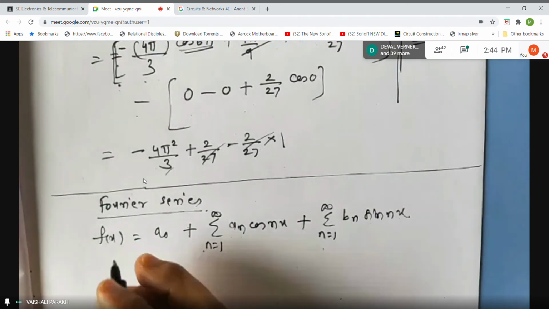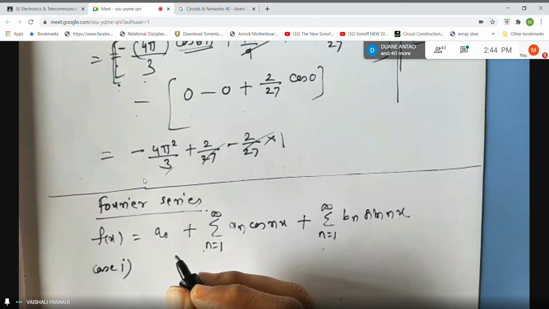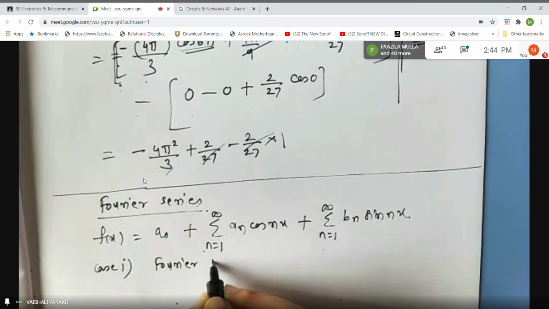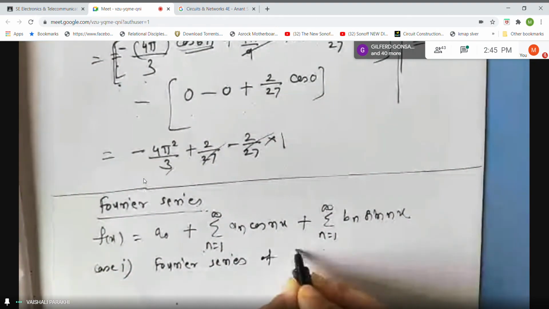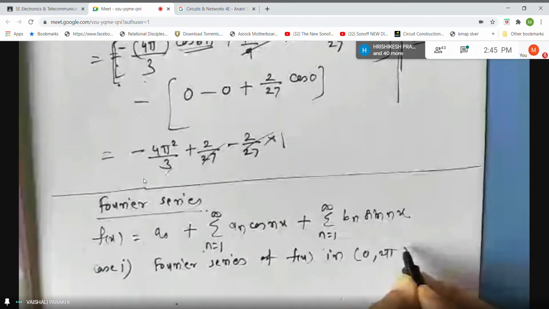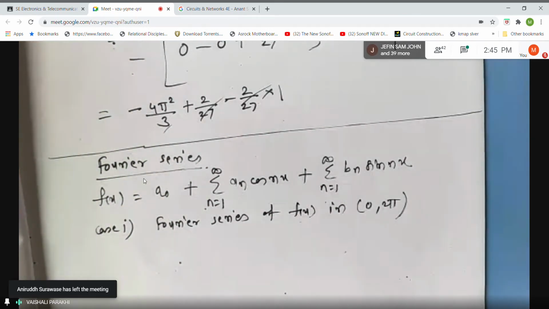You can take it as case 1: Fourier series of f of x in the interval 0 to 2 pi. The Fourier series will be the same. The formulas for a naught, an and bn will be different.